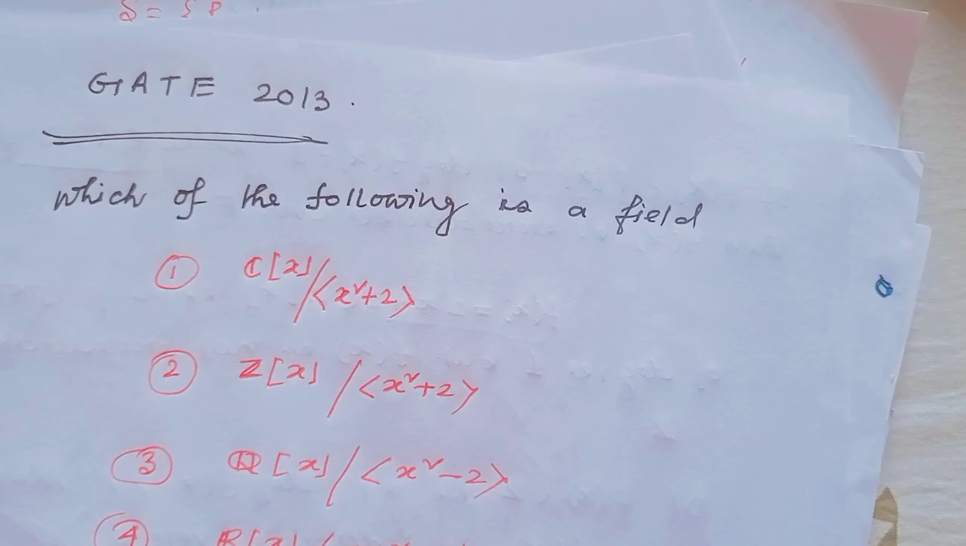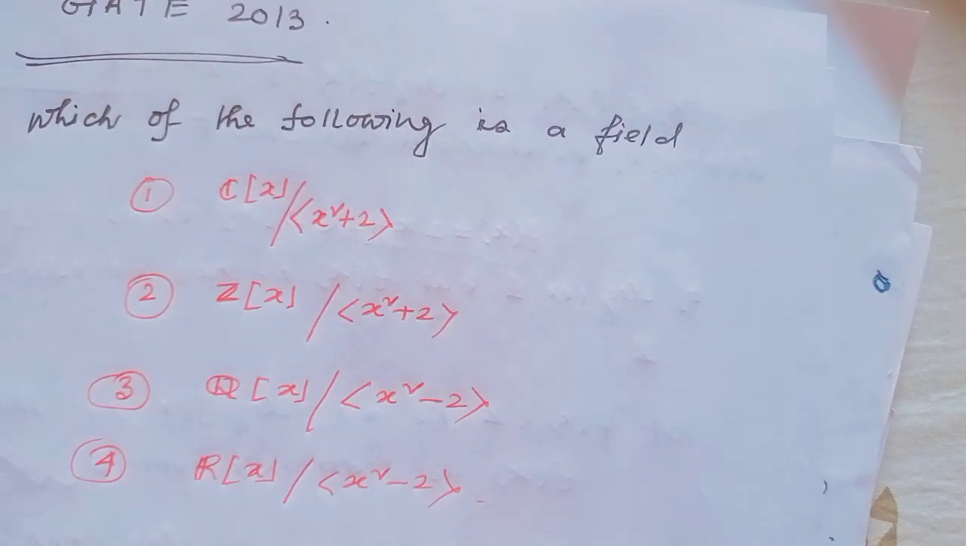One question which came in the GATE 2013 exam. The question is, which of the following is a field? Option 1, C[x] modulo the ideal generated by x square plus 2. Option 2, Z[x] modulo the ideal generated by x square plus 2. Option 3, Q[x] modulo the ideal generated by x square minus 2. And option 4, R[x] modulo the ideal generated by x square minus 2.